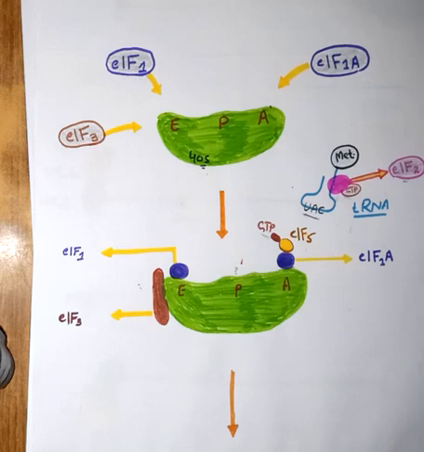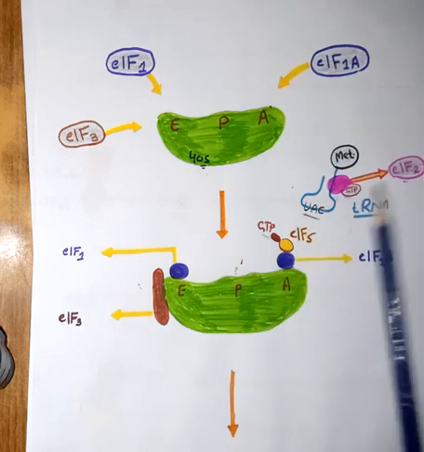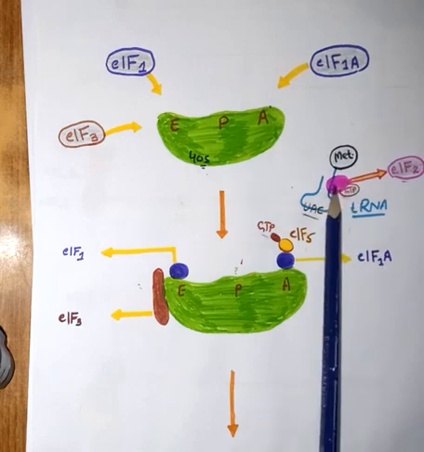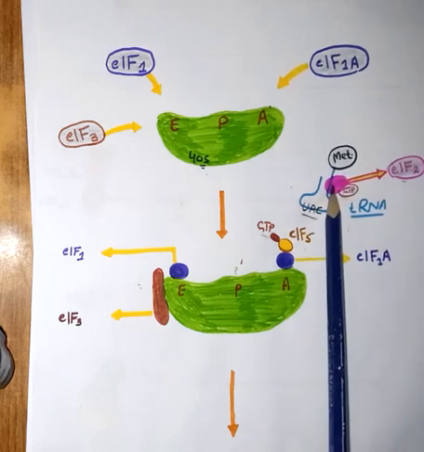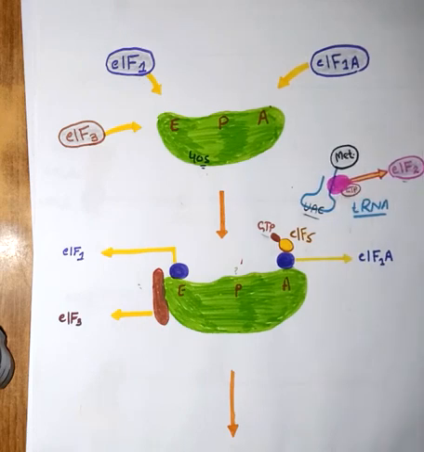Okay. Now, this transfer RNA will be placed on the P site, and this is with the help of another factor called EIF2, initiation factor 2. Here you can see this pink color factor is initiation factor 2, and a GTP molecule is also attached with the EIF2. These GTP molecules are very important and they are going to play an important role in the process of translation, and you will see their importance in the later part of the video.